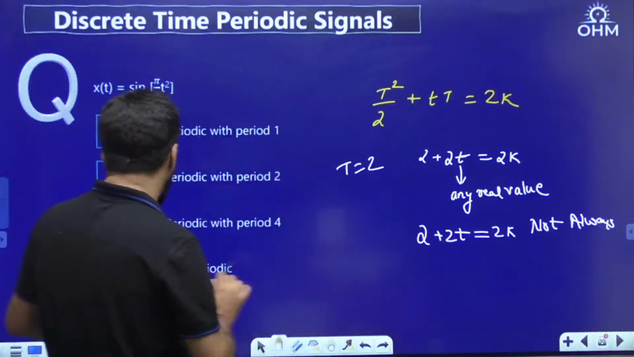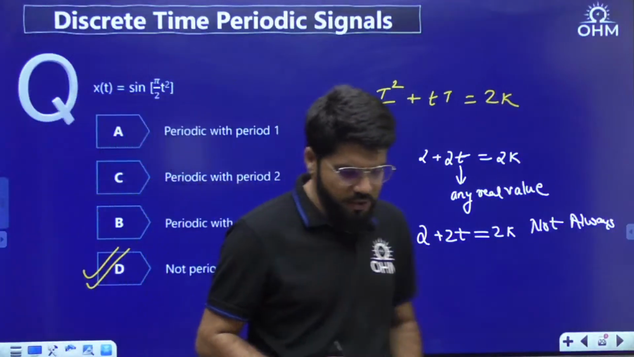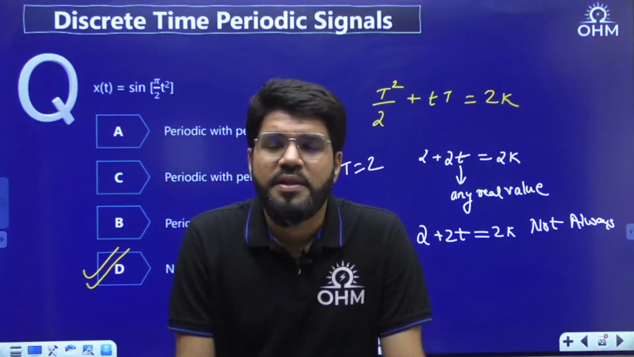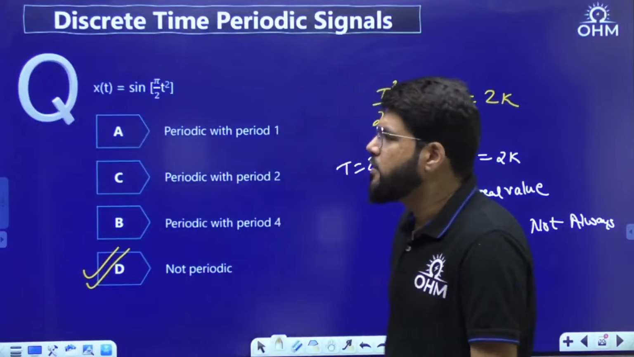But not always, because t can take any real value. So this is not always true, and hence this signal is not periodic. Hence this is what is not going to be periodic. Clear, everybody?